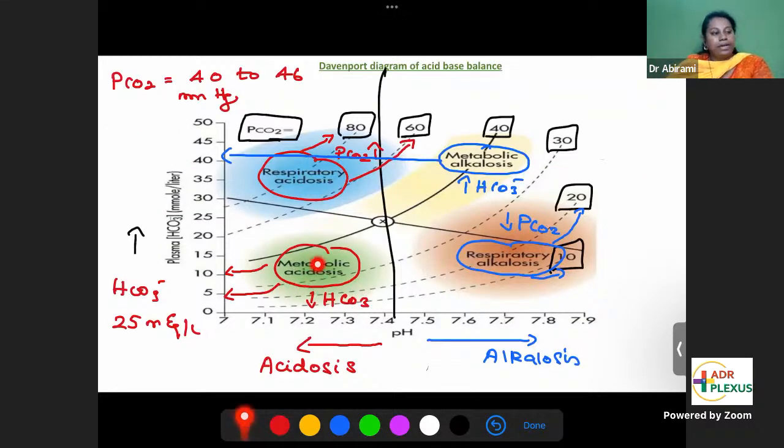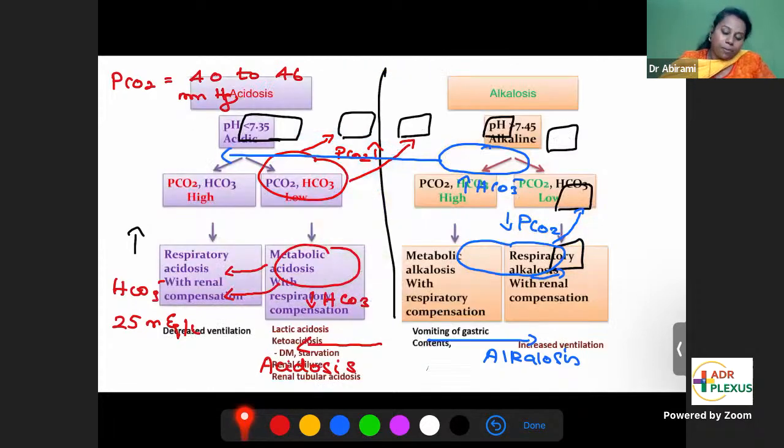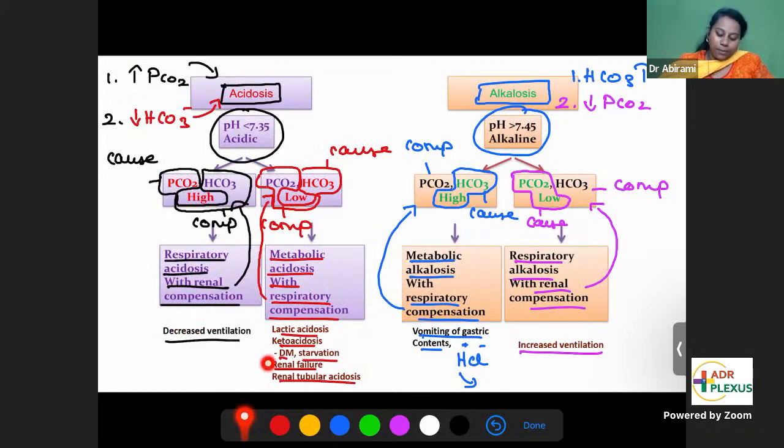This one, metabolic acidosis. The answer is metabolic acidosis. Yes, we have a query there. Please explain again compensation in respiratory alkalosis. Dr. Mohit, compensation in respiratory alkalosis. So this one you're asking? Yes, please look at this.